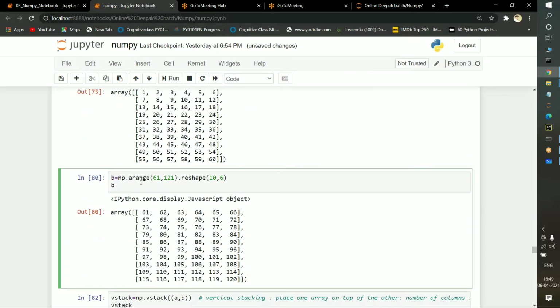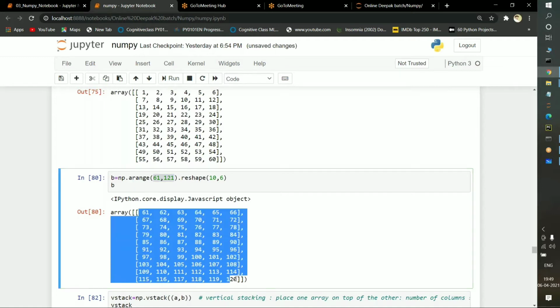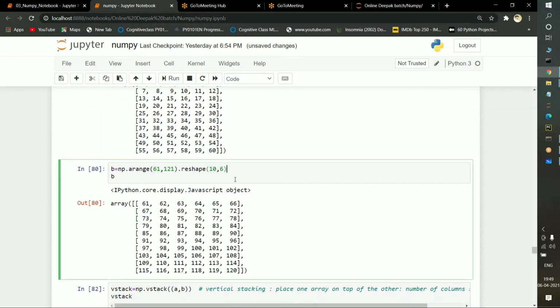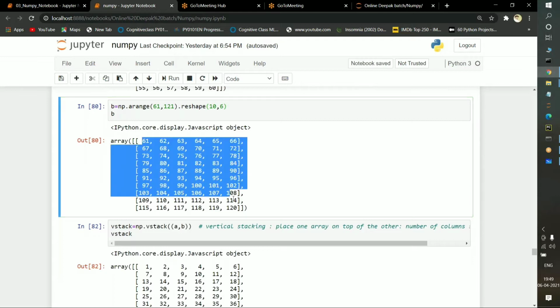If you want a clearer explanation, here is another example with an arange function. From 61 to 121, I am printing and reshaping it. If you observe from 61 to 121, how many values will be there? 60 values will be there. I am just reshaping them into 10 rows and 6 columns. So if you print B, this command will be executed.